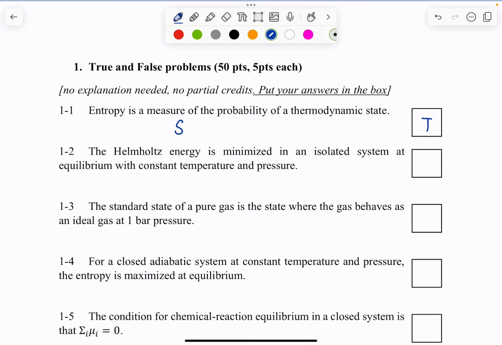We end up with this general expression that entropy equals some kind of function of the logarithm of probability plus a constant. Right? While the absolute value of entropy doesn't have any real thermodynamic meaning, it is a measure of the probability of a thermodynamic state.